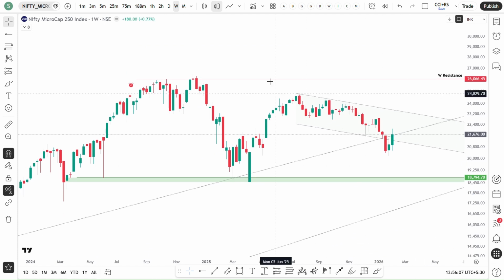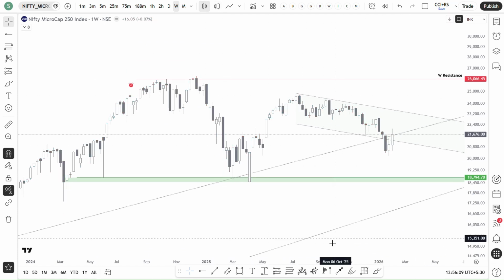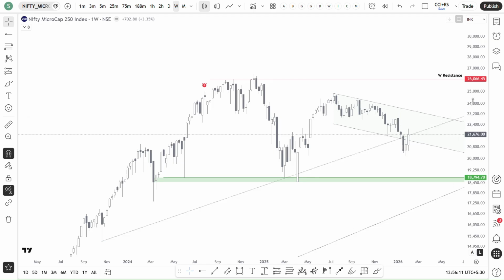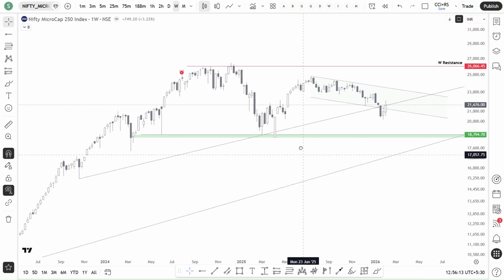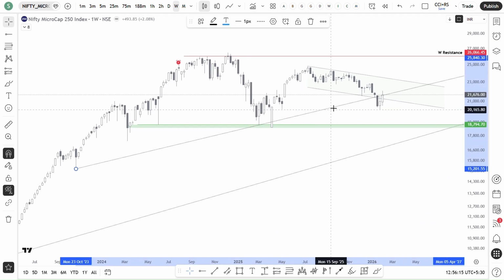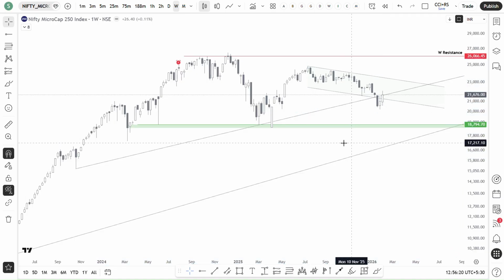Same thing with Nifty Microcap. So if you see, it broke down from this support, and then again it went up to that zone.